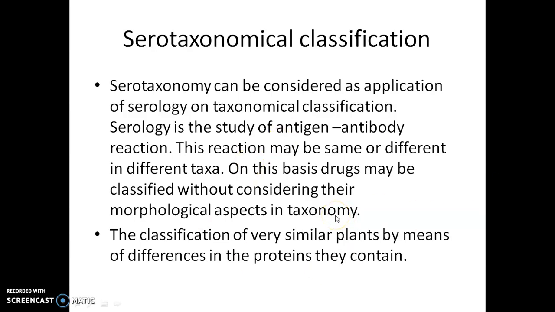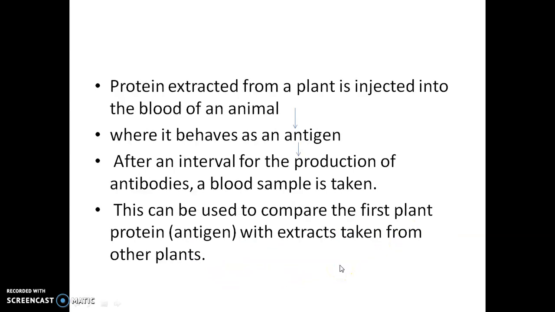Very similar plants which cannot be distinguished on the basis of the taxonomical classification or chemotaxonomical classification can be distinguished by means of differences in the protein they contain. So basically in this system of classification, what we do is extract the protein from the plant, which is injected into the bloodstream of an animal, that may be a rabbit or rat or other animal.